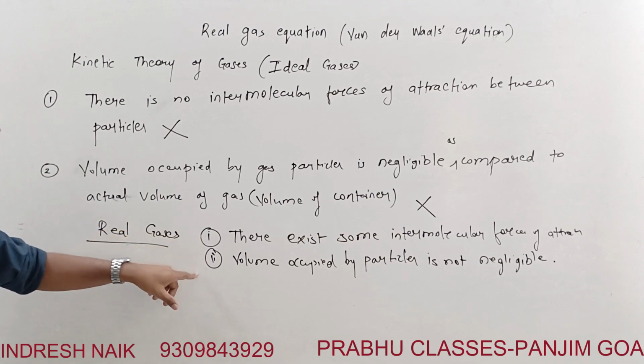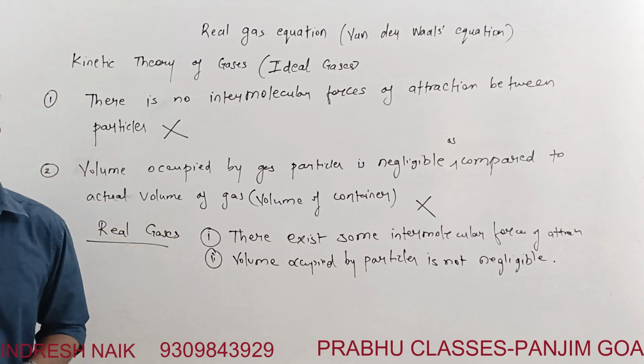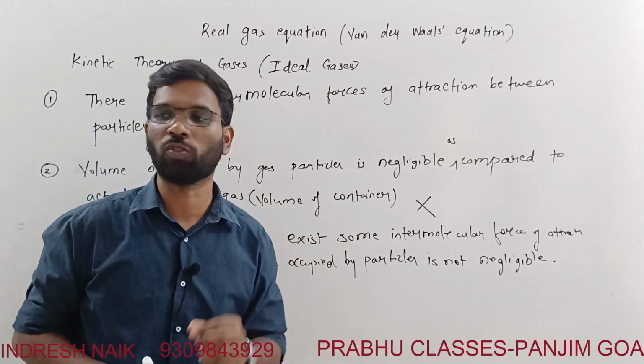On the basis of these two things, we are going to do two corrections: one is the pressure correction and the other is the volume correction.